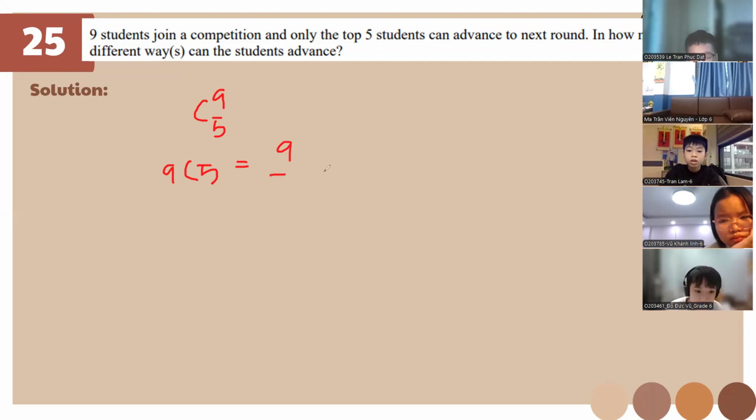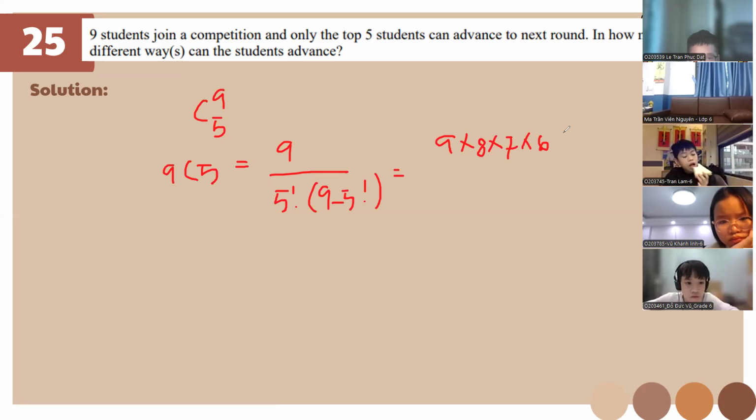It's 5 factorial times 9 minus 5 factorial. Is this correct, class? I think so. Yes. So it's gonna be like this: 9 factorial over 5 factorial times 4 factorial. Why is there an exclamation mark? It's factorial. You need factorial in a combination.